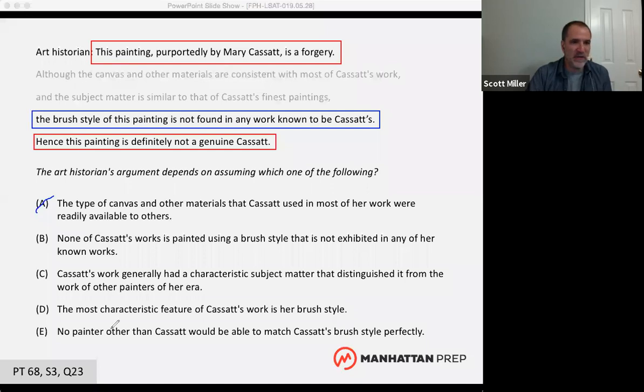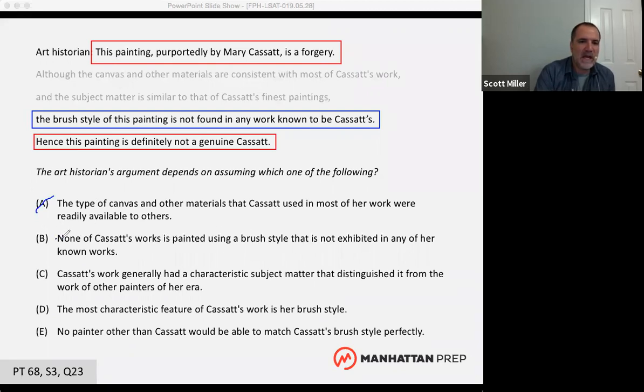You look at the answer choice and see if you can turn it into a statement that can't be true at the same time as the answer choice. So if I want to negate answer choice B, if none of Cassatt's works is painted using a brush style, and so on.